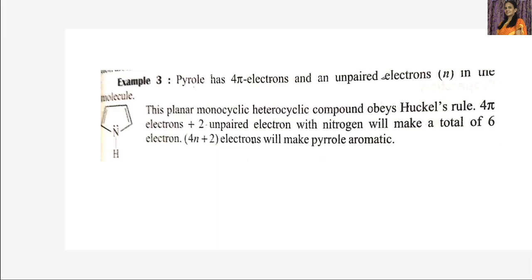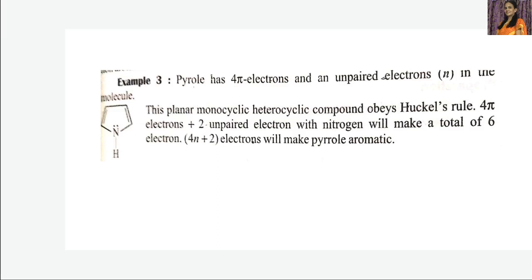So altogether, it is a planar monocyclic heterocyclic compound which obeys Huckel's rule, that is the 4n plus 2 pi electrons rule, because it has 4 pi electrons from the 2 pi bonds and 2 electrons, that is a non-bonding pair of electrons present on the nitrogen atom. So altogether 6 electrons are present. Because of that reason, this molecule is also aromatic because it is obeying Huckel's 4n plus 2 rule.